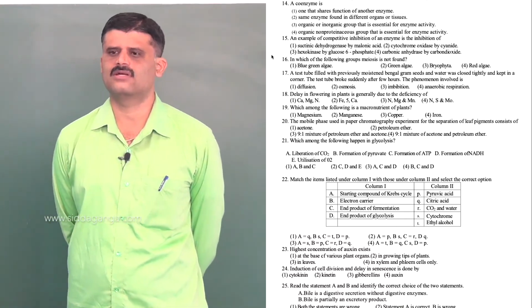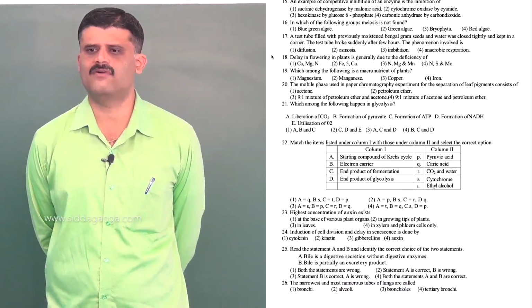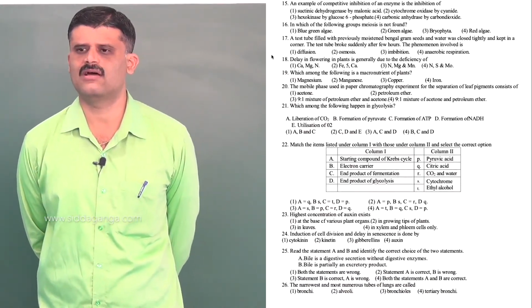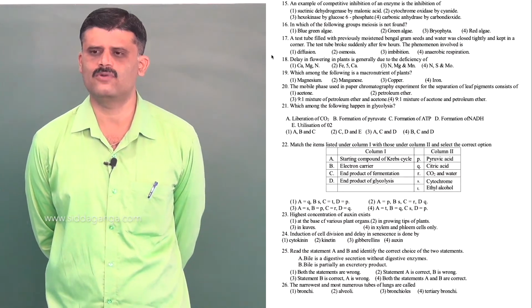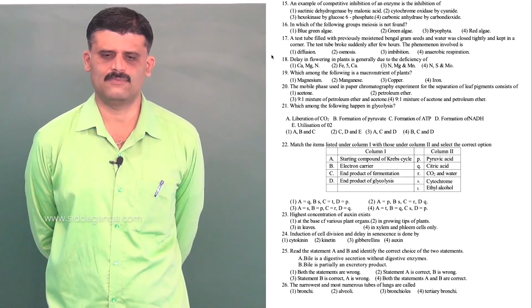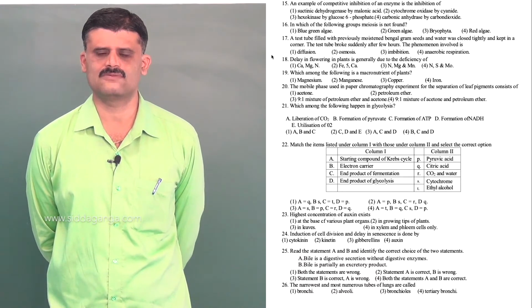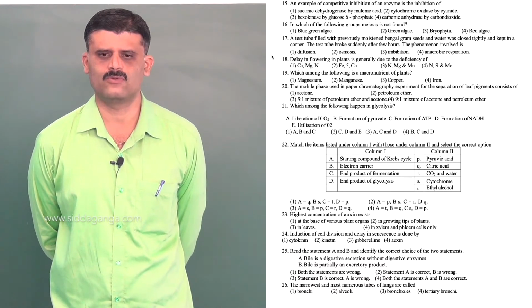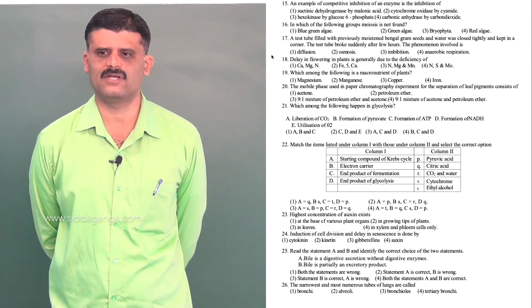Next, question number 15. An example for competitive inhibition of an enzyme is the inhibition of. So what is competitive inhibition? Some substances compete with the substrate to bind to the enzyme, and they will block the enzyme activity.